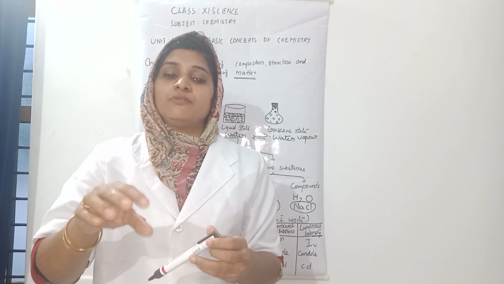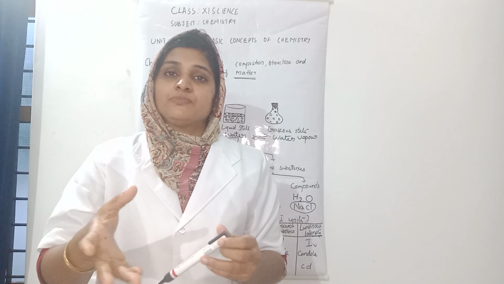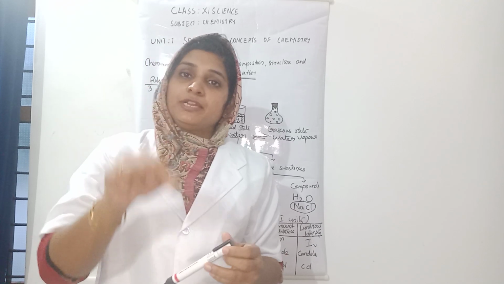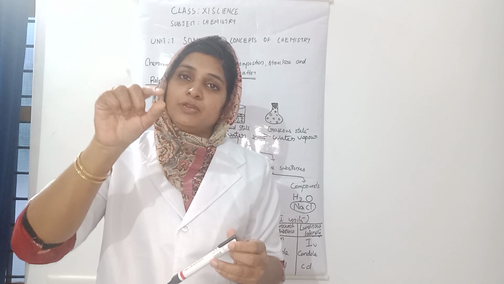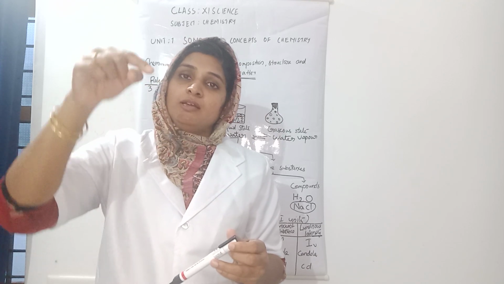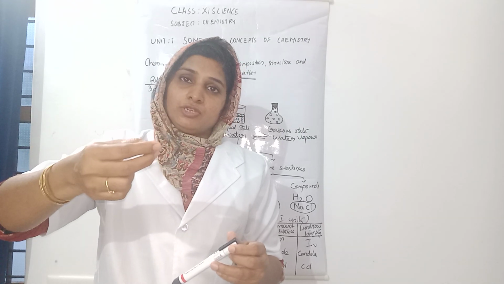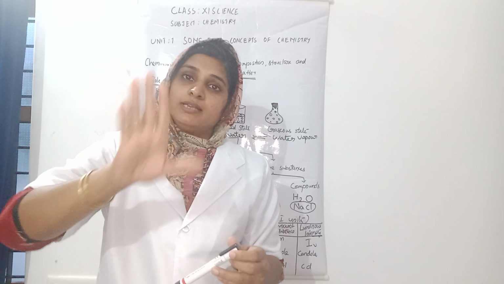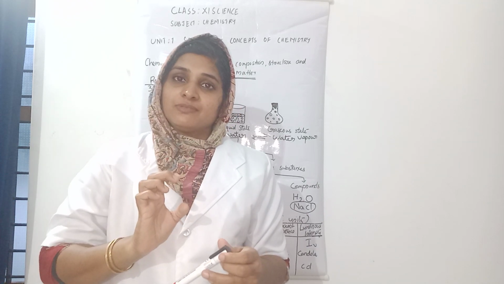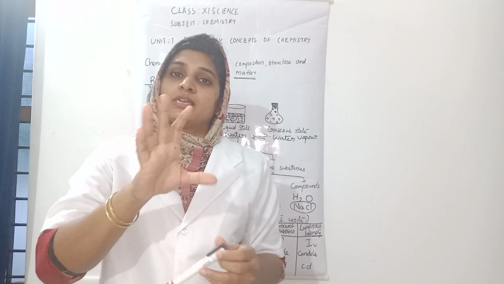For example, if you are measuring its length or weight or its melting point, for ice, we can increase the temperature, but its composition will not change. It will remain as H2O itself, right? So such a property is called a physical property.